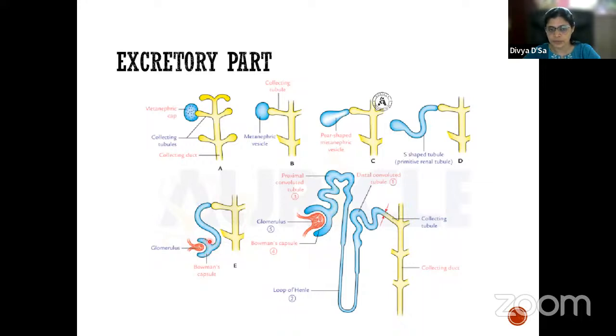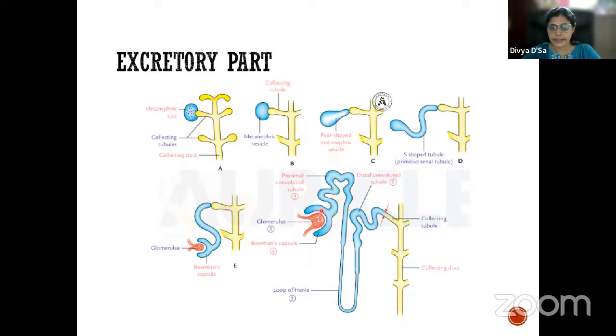It gets invaginated by the tuft of capillaries from the arterioles, and this forms the renal glomerulus. The renal glomerulus develops from angiogenic cells present in the nephrogenic cord.